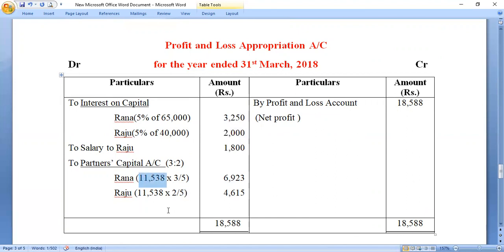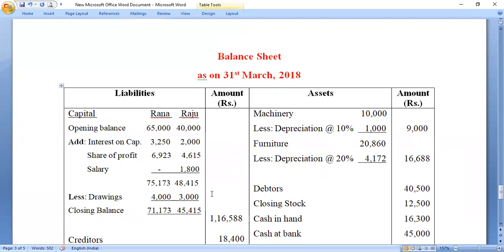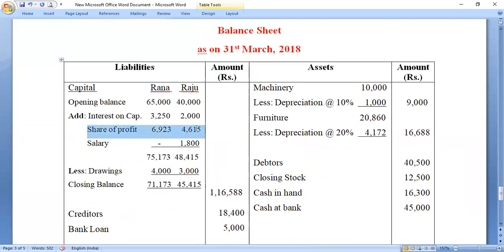And since the profit sharing ratio between Rana and Raju is 3:2, I'm going to share this amount of 11,538 in the ratio 3:2 between them. And these are the amounts that we got. And where do these items go? These amounts are the share of profit. They will be added to the partners' capital accounts in the balance sheet. You see in the balance sheet, share of profit, 6923 and 4615. I have added to the respective Rana and Raju's capital account.